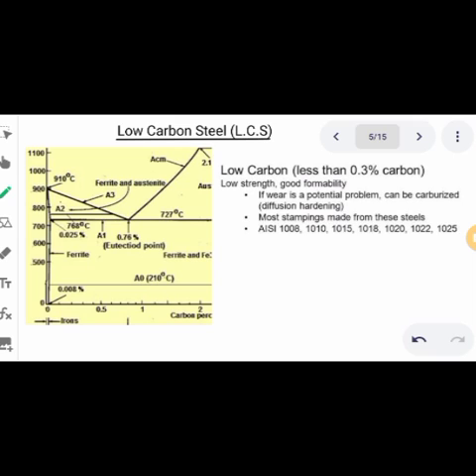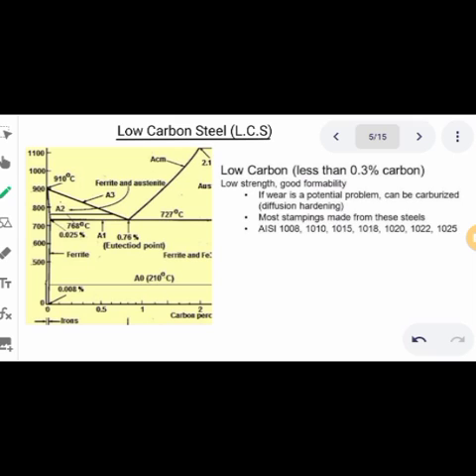It has good formability, it is weldable, and it has low strength. Because of the carbon content, this material is not hard. As such, there is a problem of wear, so it easily wears. And for us to overcome that wear, we do what we call diffusion hardening.